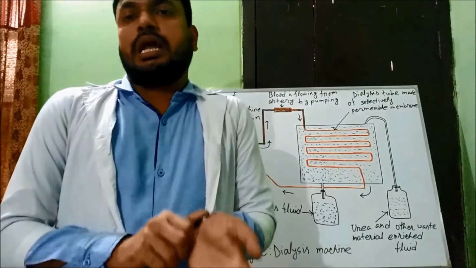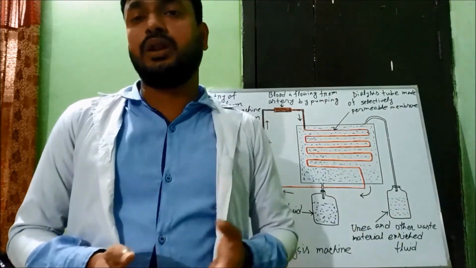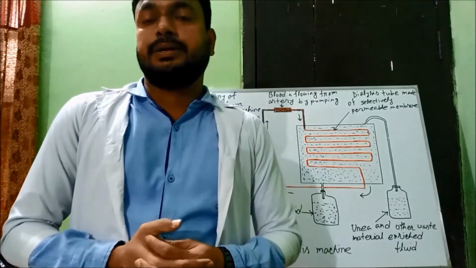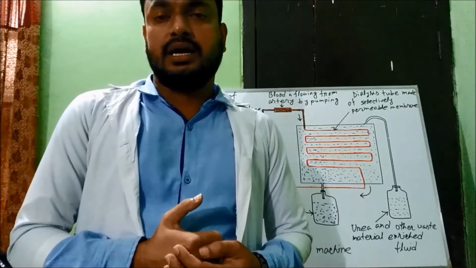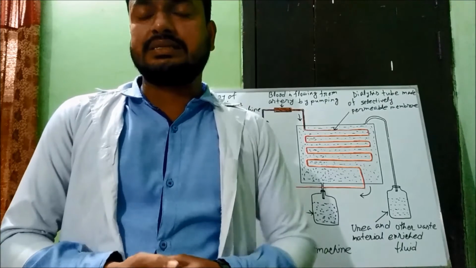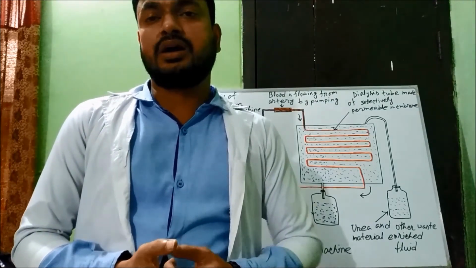We have already known about the functions of the kidney. Now we will know about kidney diseases. The normal activities of the kidney can be hampered by some diseases, and kidney stone may occur.